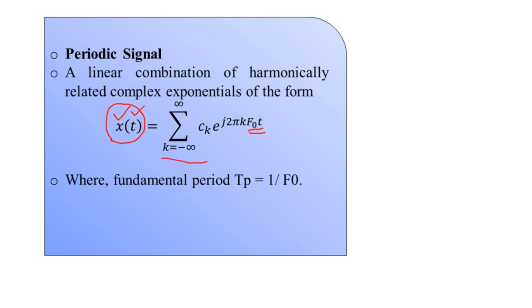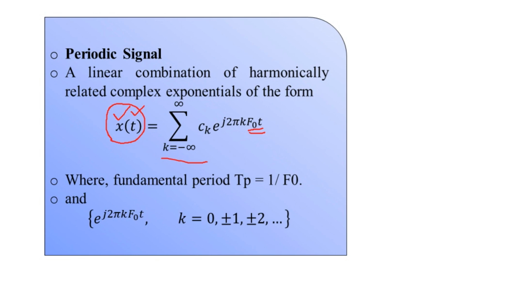Now here F0 is a part of the exponential. The exponential is represented as e to the power j times 2 pi k F0 t, where the k value takes the form 0, plus minus 1, plus minus 2 and so on.